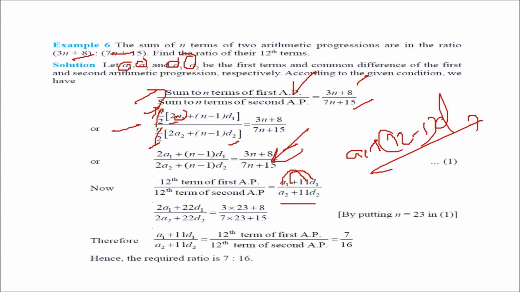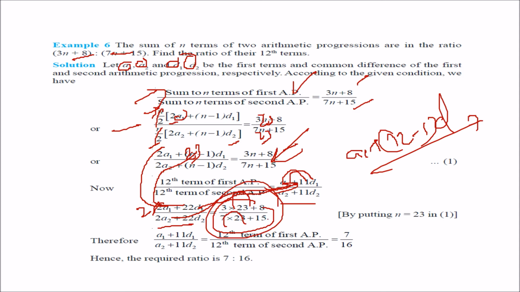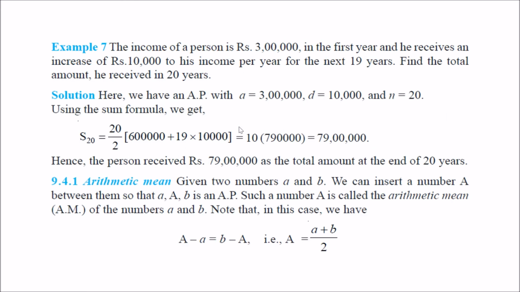Here, in the first expression, just place n equal to 23. What do you get? 2a1 plus 22d1, and similarly for the second. Just take 2 common, so it will be a1 plus 11d1 over a2 plus 11d2. So this is what you get when you place 23 here. It will be 3 into 23 plus 8 over 7 into 23 plus 8, that is 7 by 16.